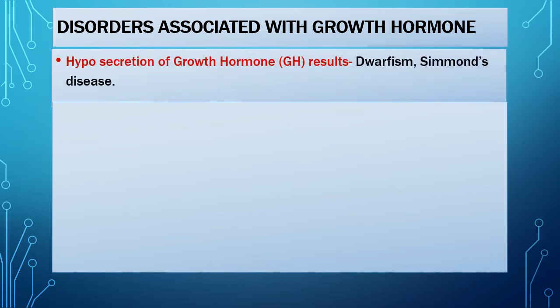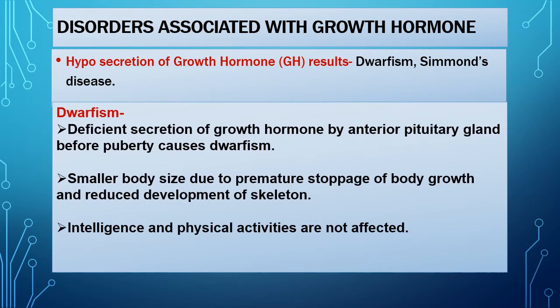Hyposecretion of growth hormone, that is when there is deficiency of growth hormone secretion, causes two disorders known as dwarfism and Simmonds' disease. Let us first see dwarfism. Dwarfism occurs due to deficient secretion of growth hormone, and this deficiency occurs before puberty.